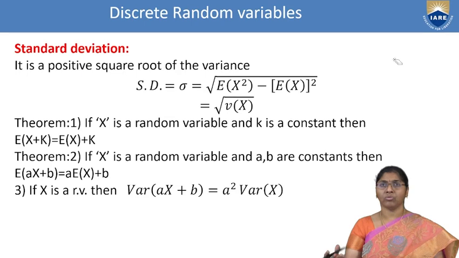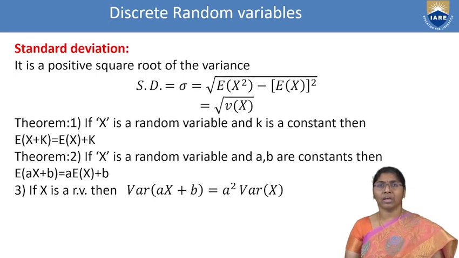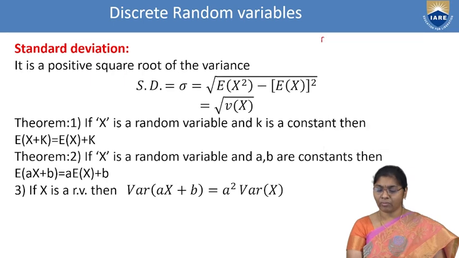Some theorems are there by using mean and variance. The first theorem is: if x is a random variable and k is a constant, then E of x plus k equal to E of x plus k. That means we are choosing E of x plus k equal to, now what is the mean formula? That is summation i equal to 1 to n. E of x equal to summation i equal to 1 to n pi into xi.